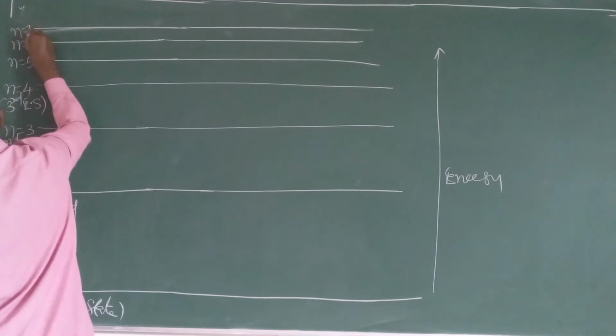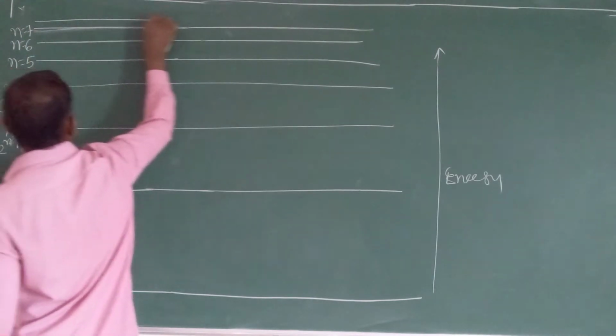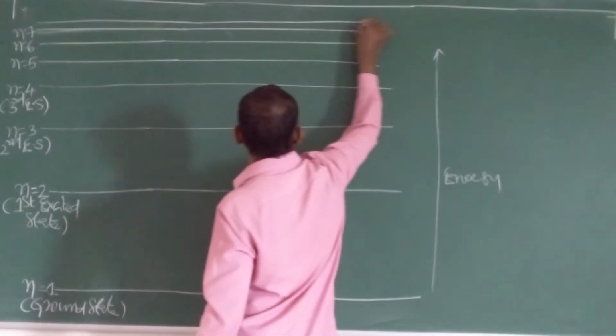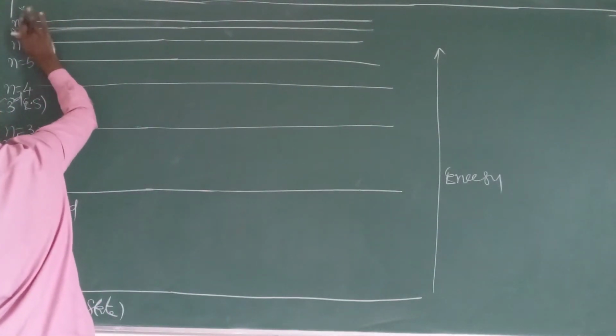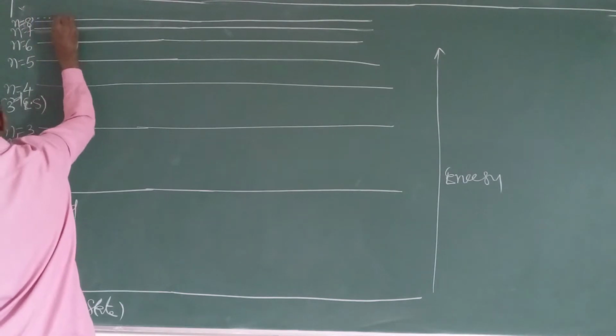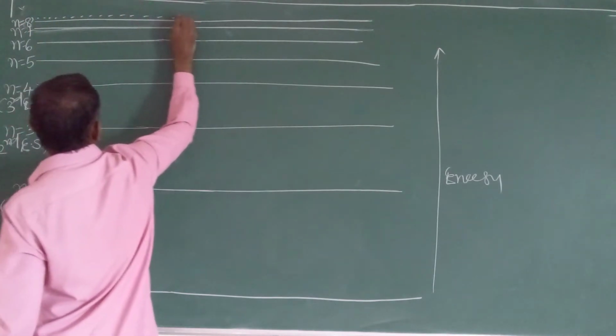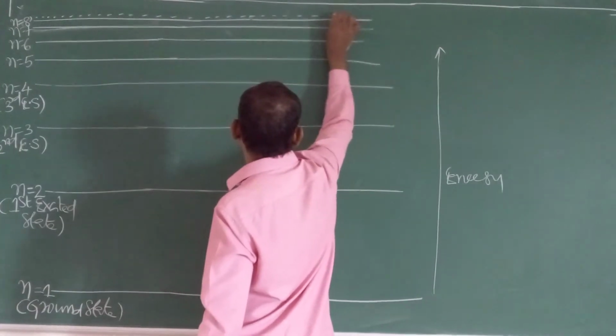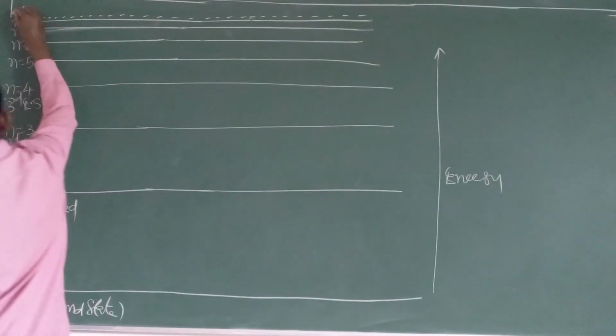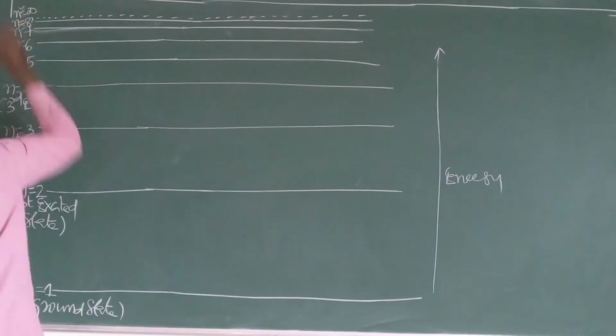Next, N is equal to 8, and so on up to infinity orbits. N is equal to 8, and finally the infinite orbit. This is the infinity orbit, N is equal to infinity.